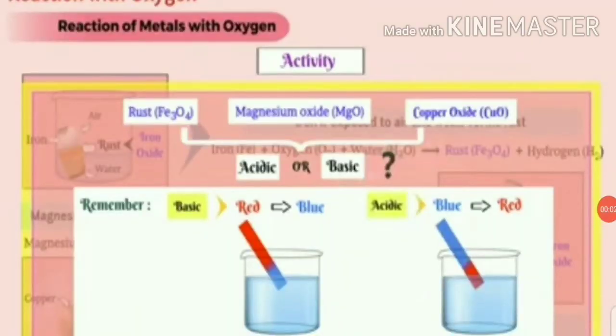Students, in class 7 you have learned about the litmus paper test. I hope you remember. Before we start the chemical properties of metals, let's revise once again what the litmus paper test is. When red litmus paper turns blue in a solution, the solution is basic in nature. When blue litmus paper turns red in a solution, the solution is acidic in nature. I hope you remember.